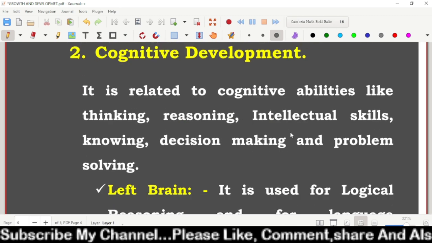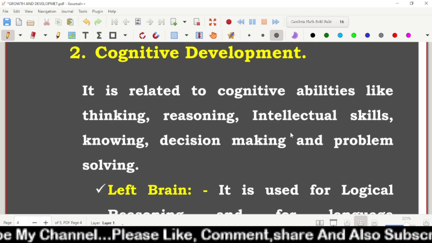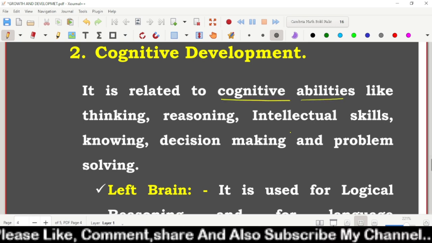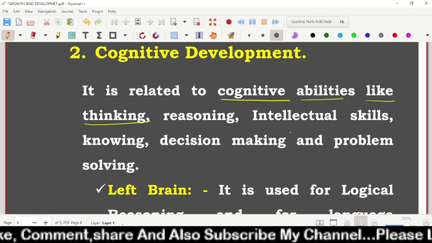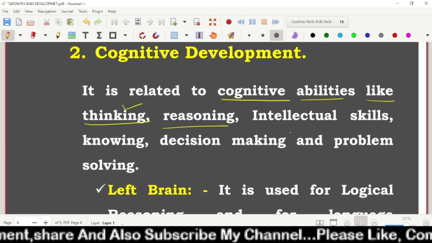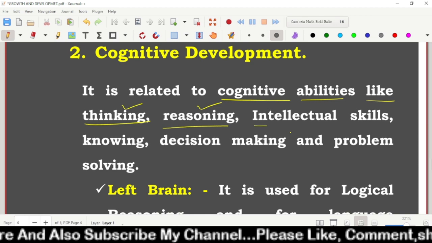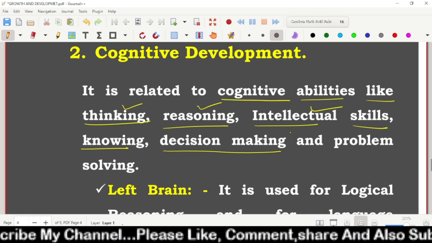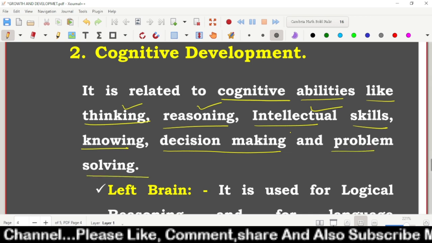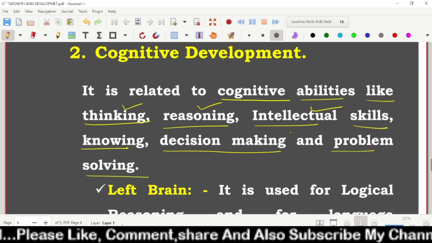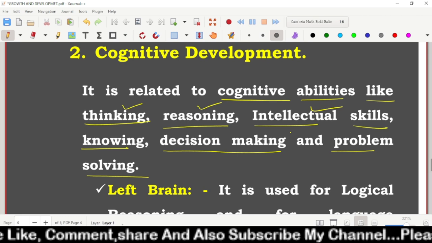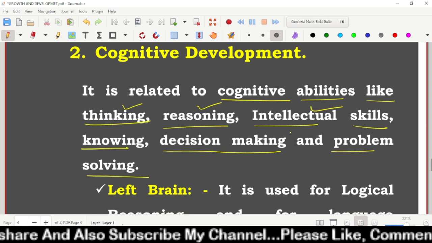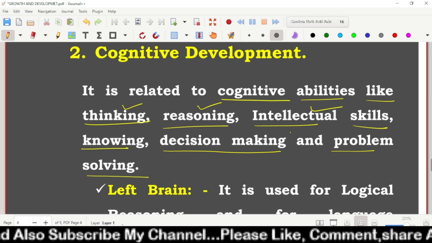Next comes cognitive development. Cognitive is related to cognitive abilities like thinking, reasoning, finding reasons, intellectual skills, knowing, decision making and problem solving.